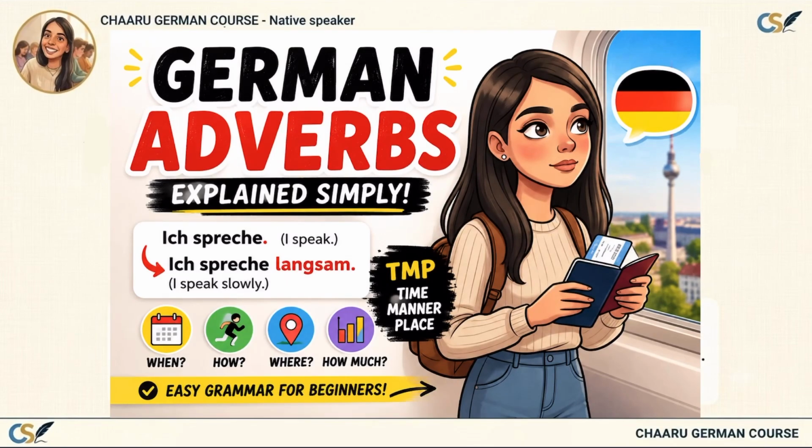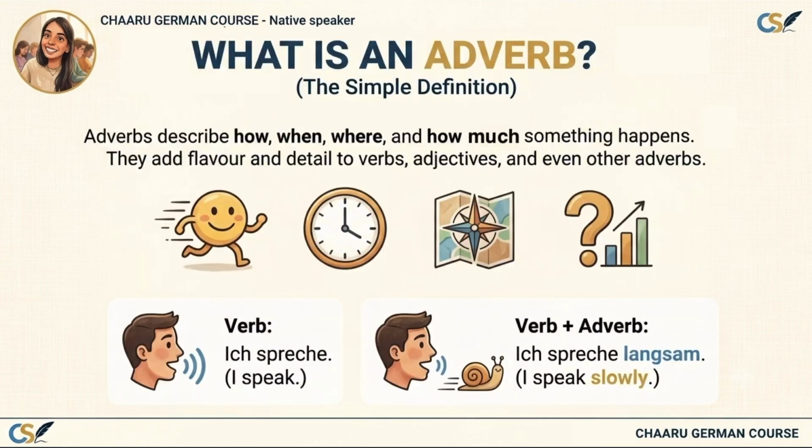Today we are going to learn one of the easiest topics in German grammar, German adverbs. Let's start with a very simple example. Ich spreche. That simply means I speak. Now let's add one more word. I speak slowly. Ich spreche langsam. The word langsam tells us how I speak. It gives us extra information about the verb. That's exactly what an adverb does.